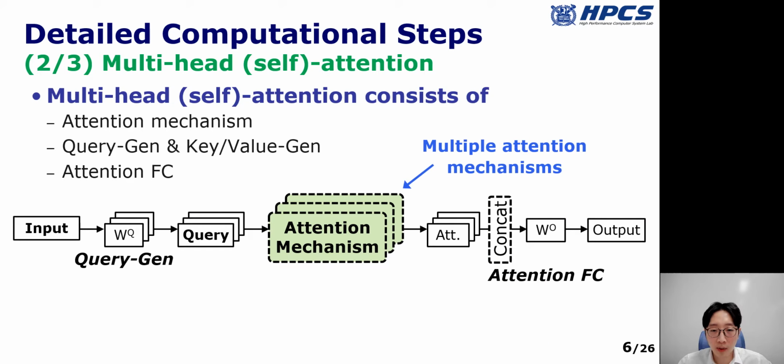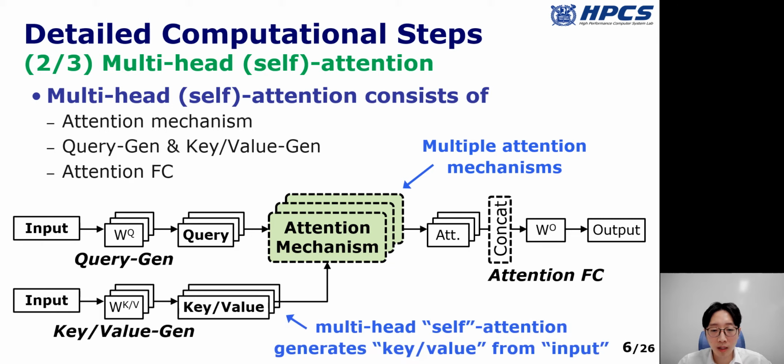In this slide, I will explain the multi-head attention and multi-head self-attention. The multi-head attention consists of multiple attention mechanisms. It calculates the final output by applying the reduction on each attention result. Also, different from the attention mechanism, the multi-head attention generates query vectors from the input data. Here, the key difference between the multi-head attention and multi-head self-attention is that the multi-head self-attention generates all key and value vectors from the given input data.